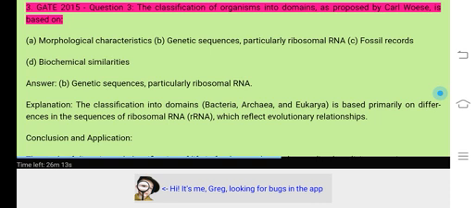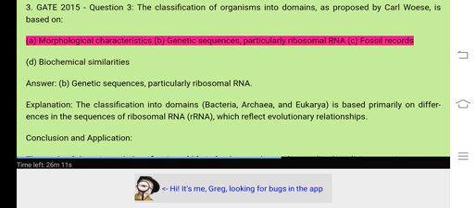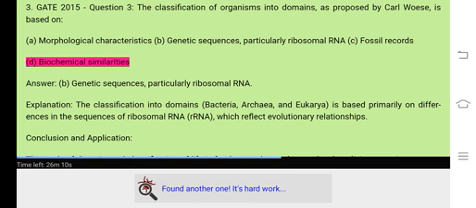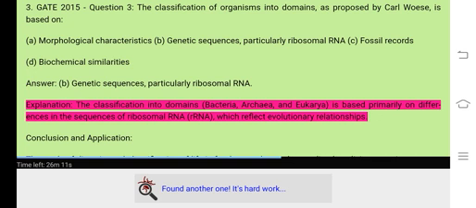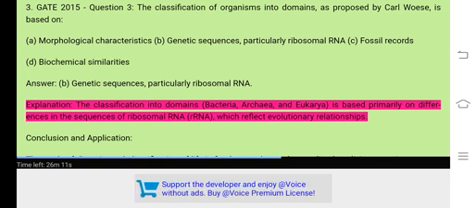3. GATE 2015 Question 3. The classification of organisms into domains, as proposed by Carl Woese, is based on A. Morphological characteristics. B. Genetic sequences, particularly ribosomal RNA. C. Fossil records. D. Biochemical similarities. Answer. B. Genetic sequences, particularly ribosomal RNA. Explanation. The classification into domains bacteria, archaea, and eukarya is based primarily on differences in the sequences of ribosomal RNA, rRNA, which reflect evolutionary relationships.